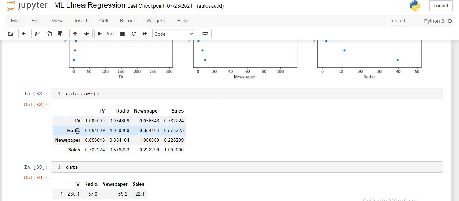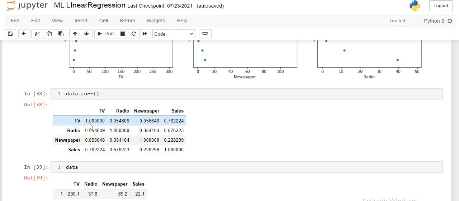From this correlation value we can say how one variable is related to the other variable. If the correlation value is equal to 1, it is strongly correlated, that means strongly positively correlated. If it is 0, it has no relationship. If it is -1, it is strongly negatively related.